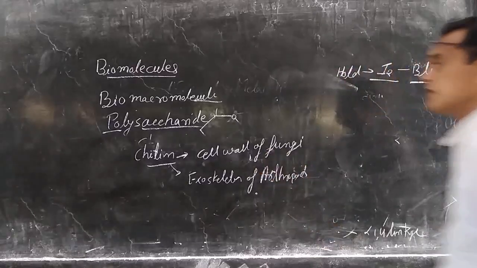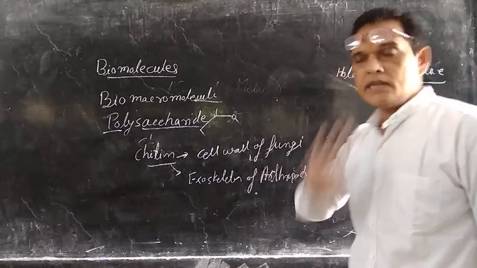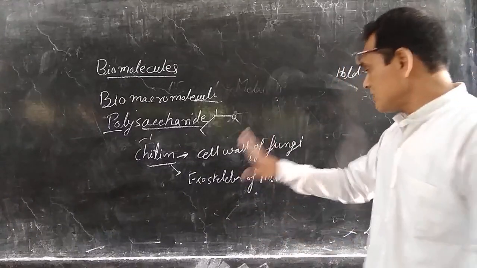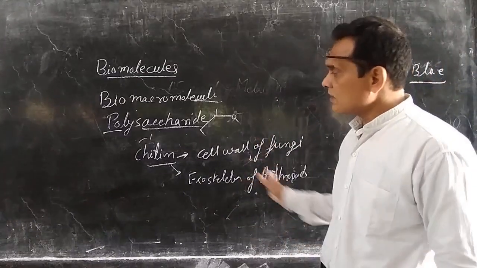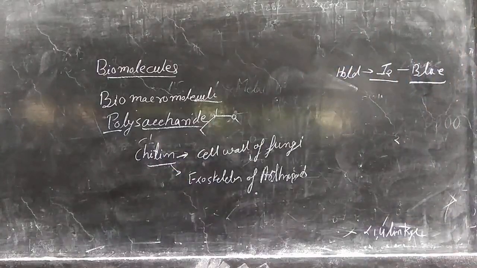If you see, the maximum number of animals present in nature belong to the arthropoda group, and they all have a chitin skeleton, made from chitin. So it is the second most abundant organic compound present in nature, second most.